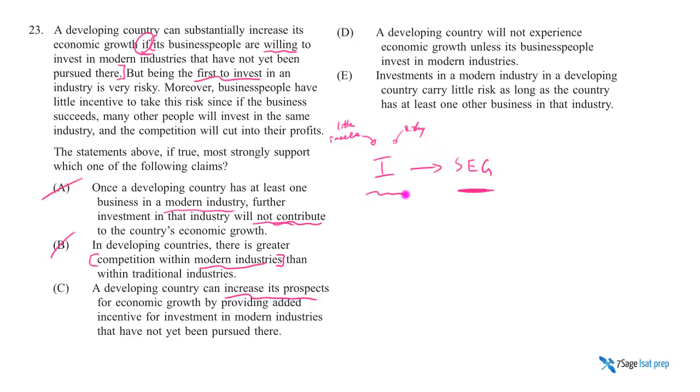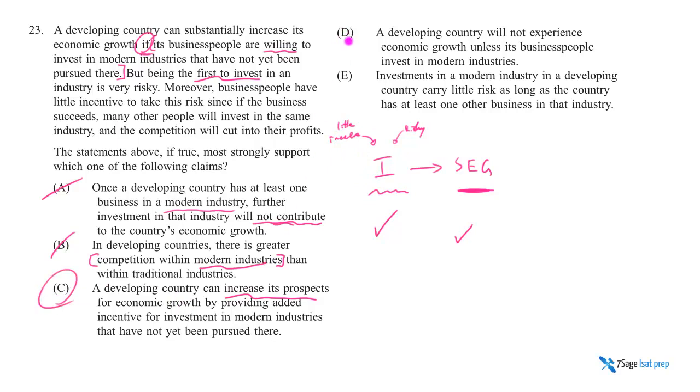Because here's a clear sufficiency condition, and we talked about how the sufficiency condition likely won't happen. So what if you made it a little more likely to trigger? Then you make it a little more likely to experience economic growth by providing added incentive for investment in modern industry that has not been there yet. See, little incentive? Let's add an incentive. Let's get rid of one of these problems, right? That's great. C is great.